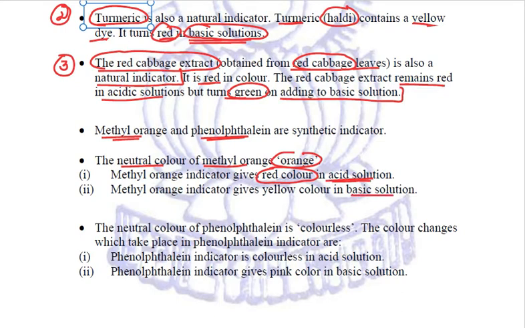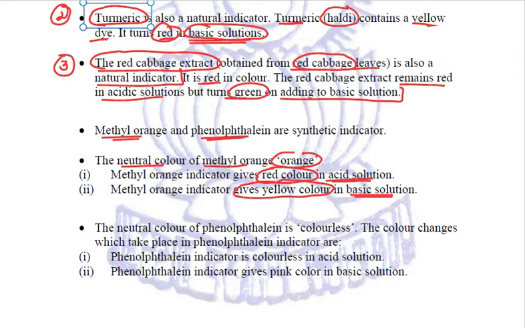But when it is put in some basic solution, it will turn yellow. So the orange color of methyl orange indicator changes when it is put in an acidic solution or a basic solution. If it turns red, that means the solution in which it is put is acidic, and if it turns yellow, then it is a base.